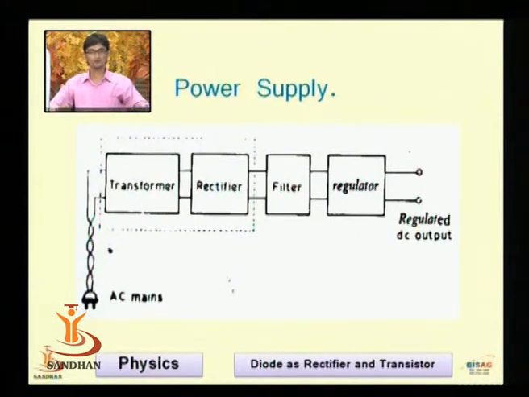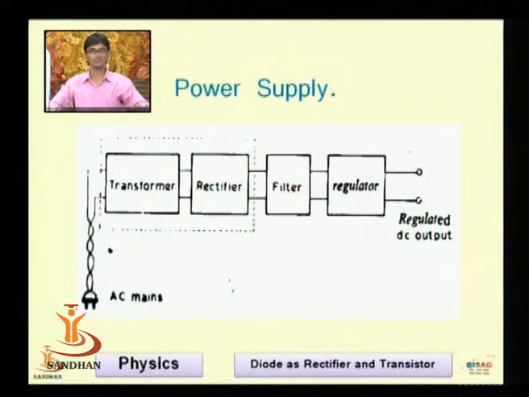The potential we get at the secondary is a lower AC potential. This potential is applied to the rectifier. The function of the rectifier is to convert the AC voltage into DC voltage. But what I would like to say is that no electronic device or circuit is 100% efficient, that will give you 100% conversion from one form to another form.